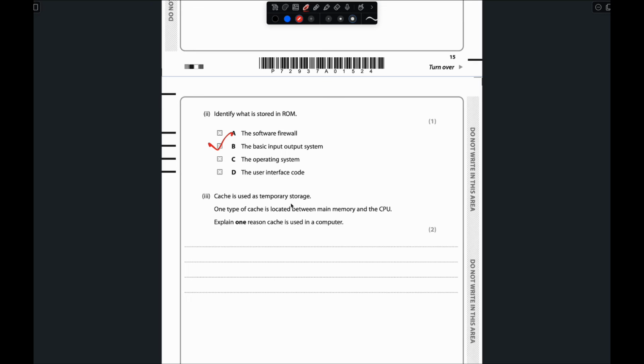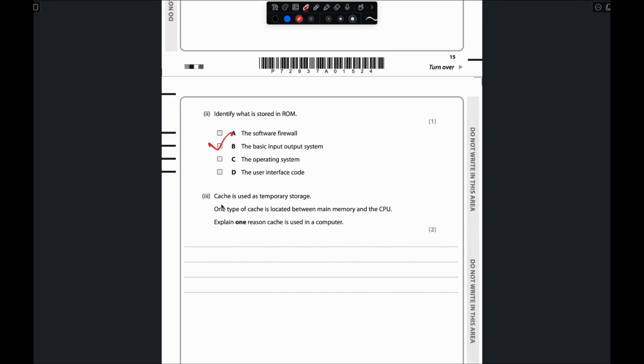Cache is used as temporary storage. One type of cache is located between main memory and the CPU. Explain one reason cache is used in the computer. Okay, so cache is one of the fastest memories that we know. When we provide any task to our CPU, the CPU fetches the data from the RAM, and for that time it has to wait, and after that it starts its processing. But some of the tasks we do frequently, right?